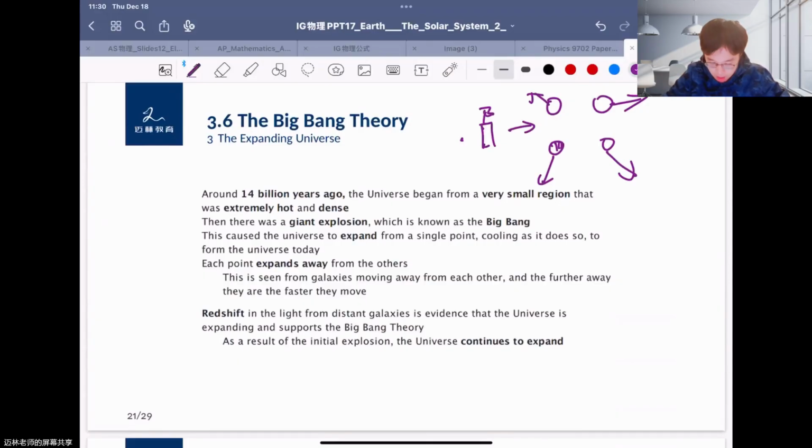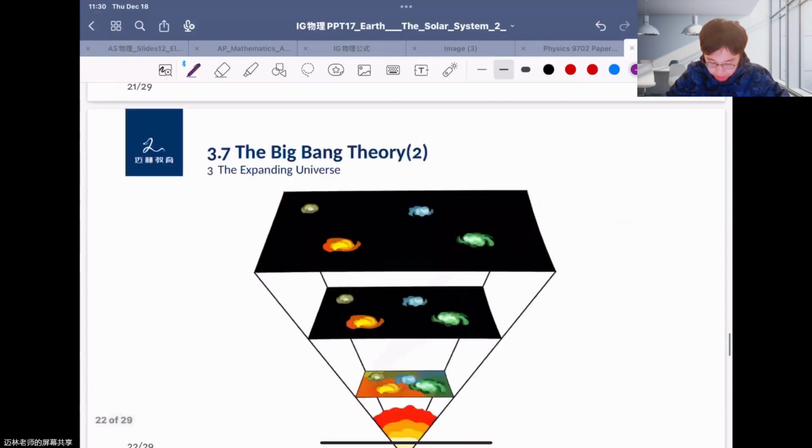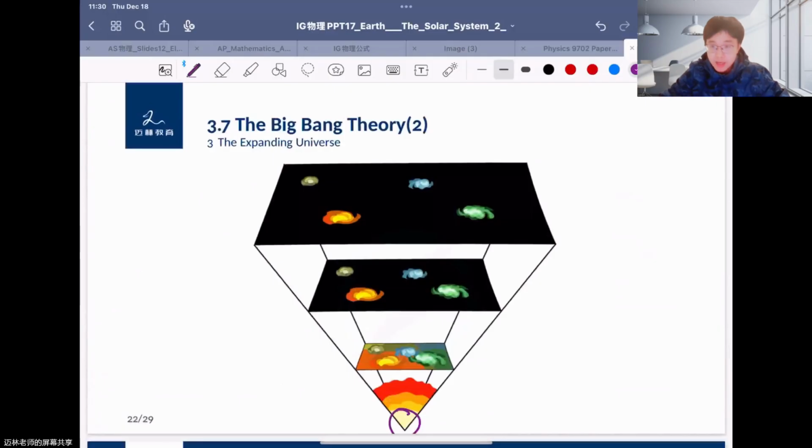Okay, so here we can find that several billion years ago, the universe was just a point or a dot. Okay, it had a very high density and contained all the mass. Okay, and finally it had a Big Bang, and you will find that every part is like a firecracker, moving in different directions, and they get further from each other. They have a further distance from each other, and you can find they're expanding all the time.